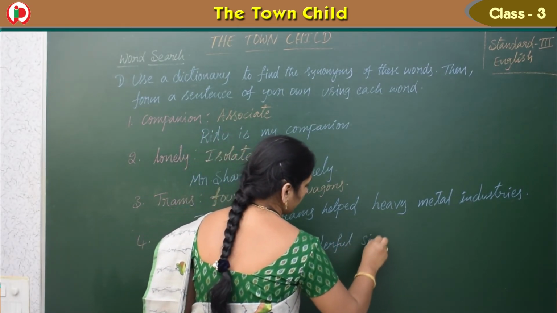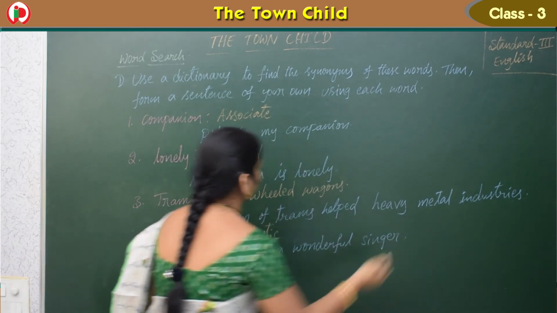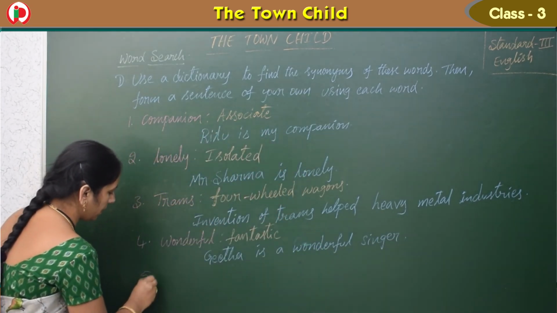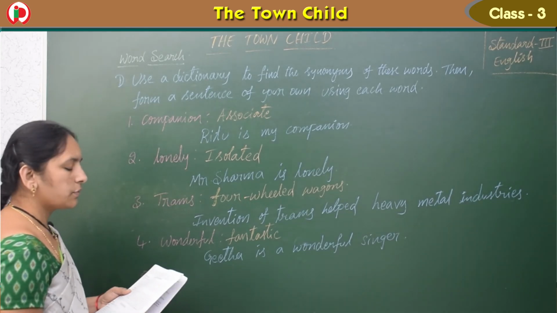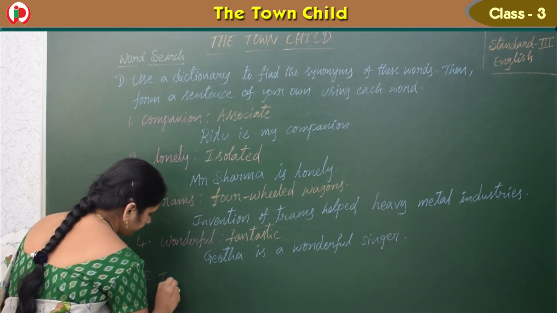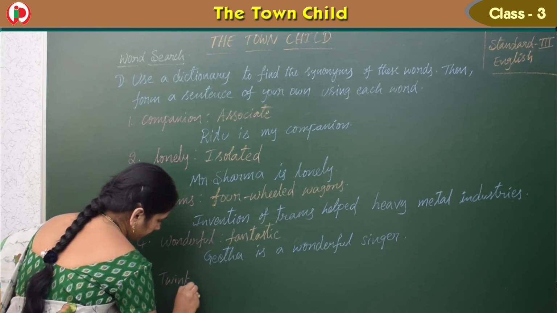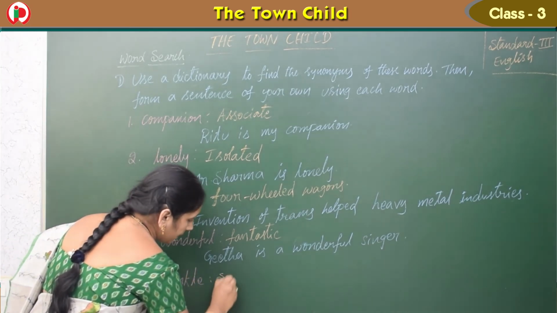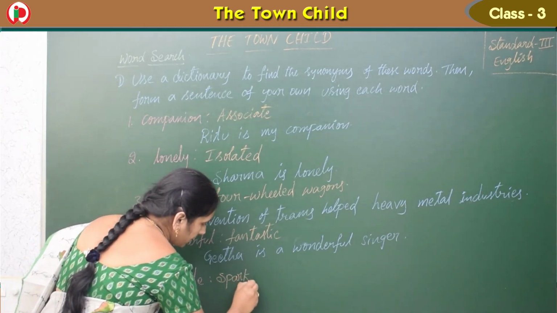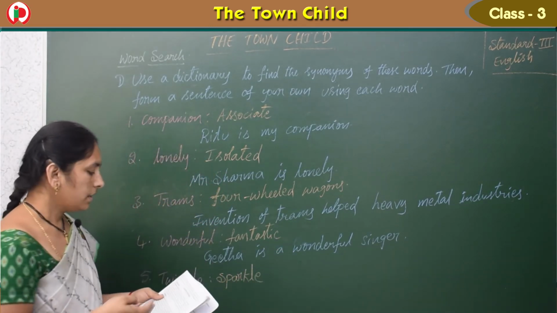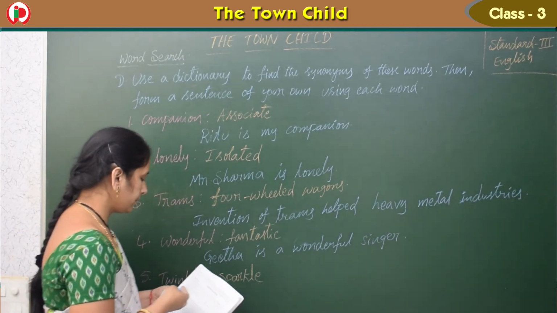Wonderful singer. Okay. And see the last one, what do we have? Fifth one, twinkle. Twinkle meaning sparkles. Twinkle meaning we can take sparkle also. So what can we write as the answer?